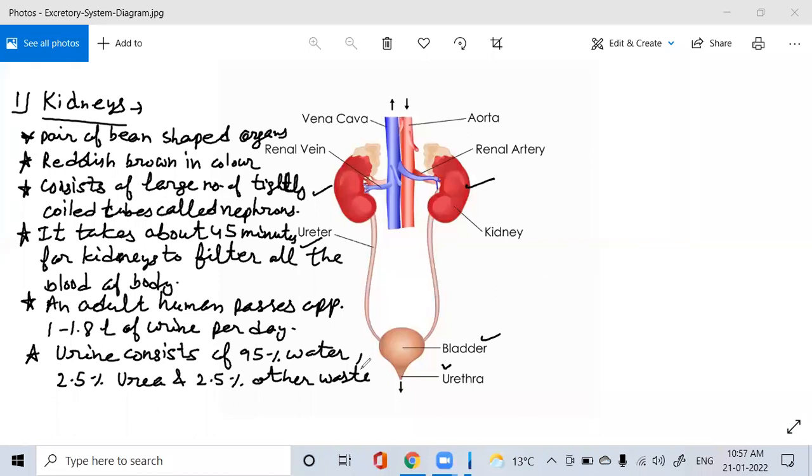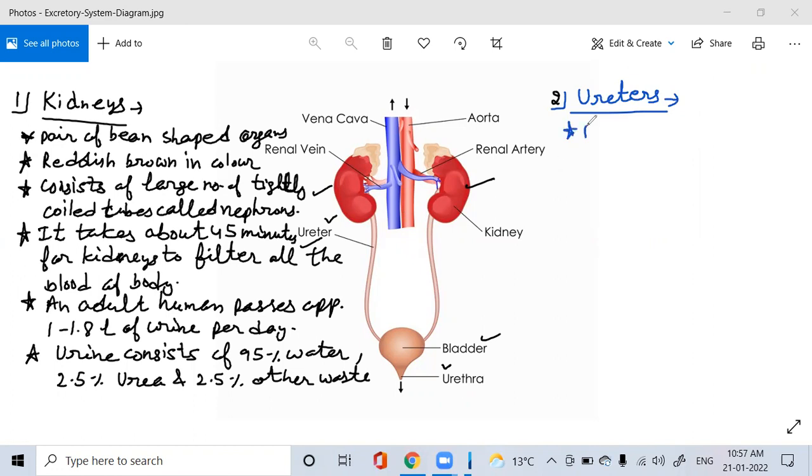Now, after the kidney, we have the ureters. As we know, they are a pair of long tubes.